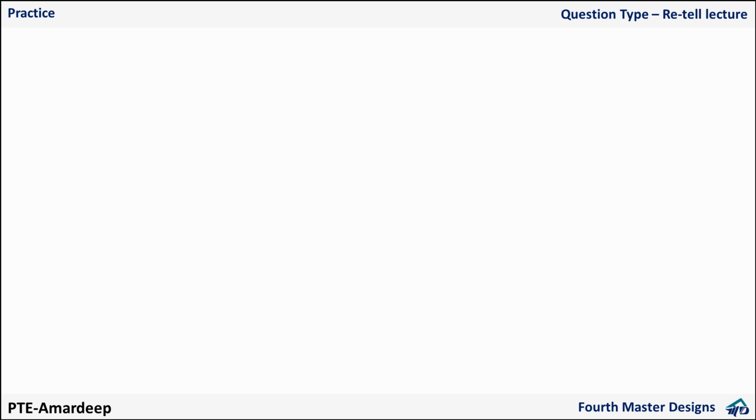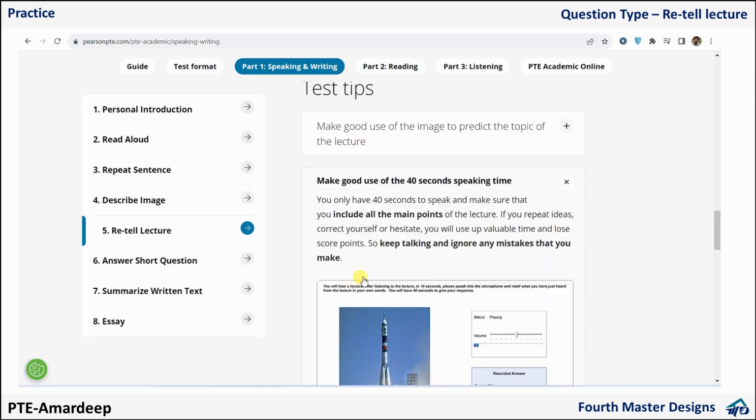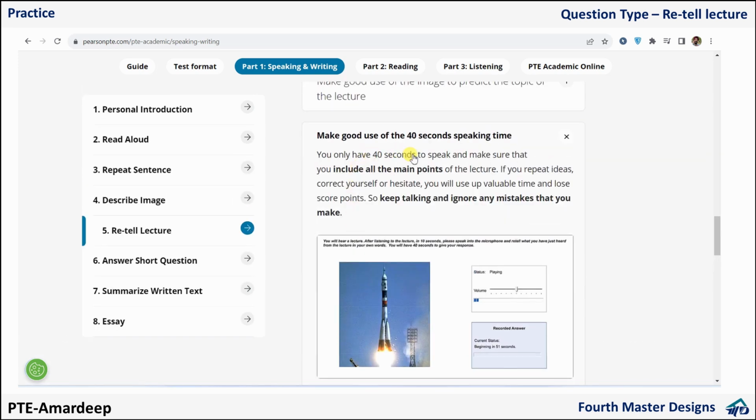Okay, so before starting the practice, I'm showing you this website. I already told you earlier, they have said the same thing on their website. So see what they have said here. You have 40 seconds to speak and make sure that you include all the main points. If you repeat ideas, correct yourself or hesitate, you will use valuable time and lose score points. So keep talking, ignore any mistakes that you make.